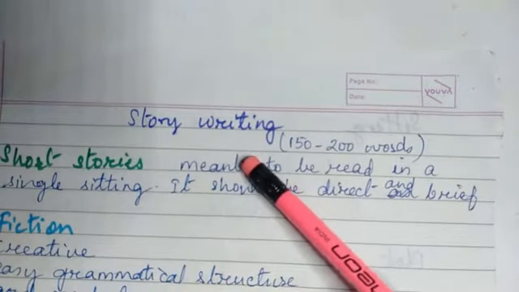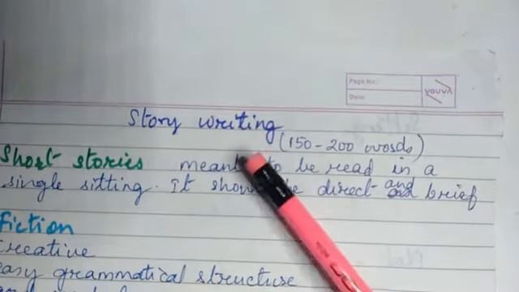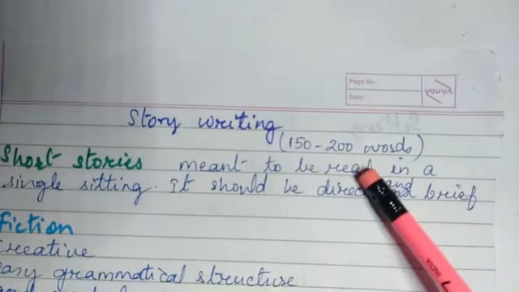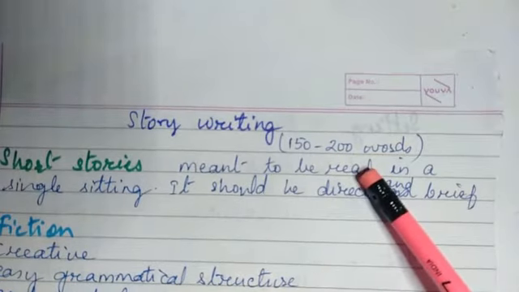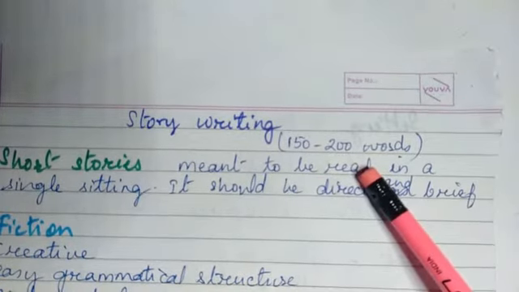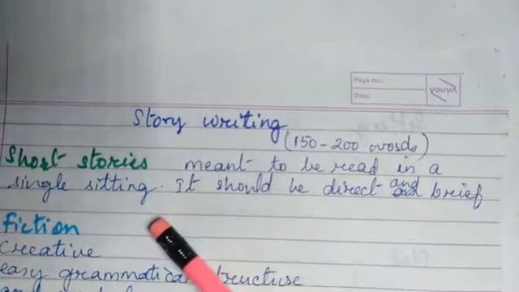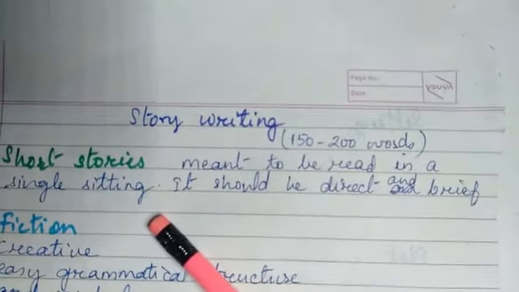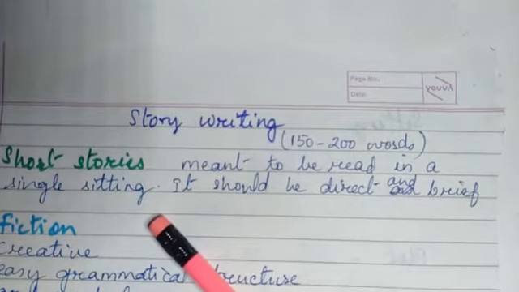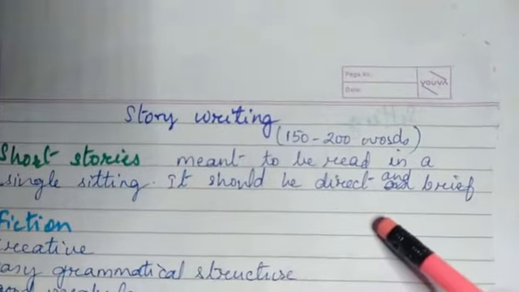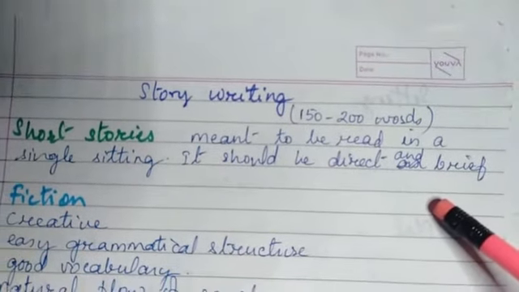Today we'll try to find out what story writing is all about. When we say story writing, especially for 10th standard, it is of 150 to 200 words. So we can call it a short story. Short stories are meant to be read in a single sitting. Because we will only sit for one time and finish it off, it is a small story. So it should be direct and brief.